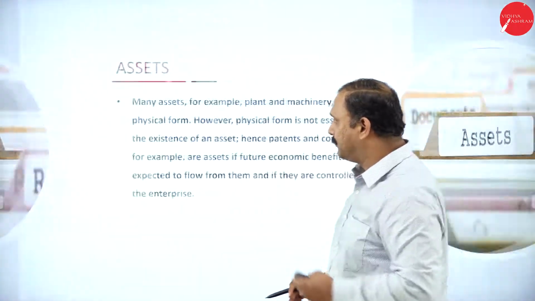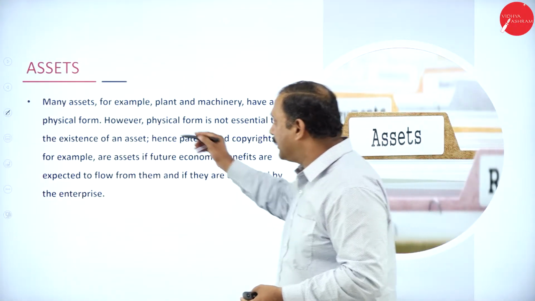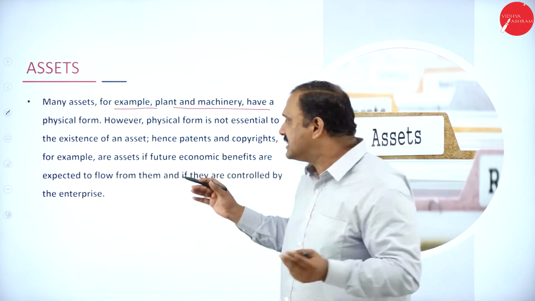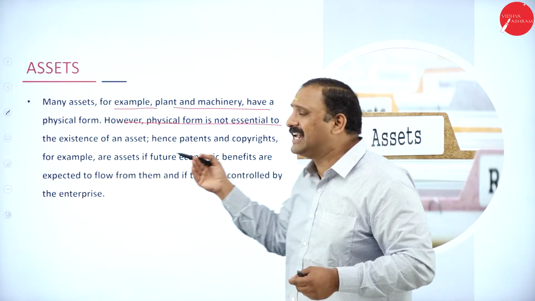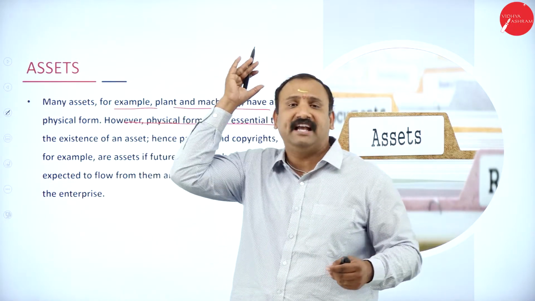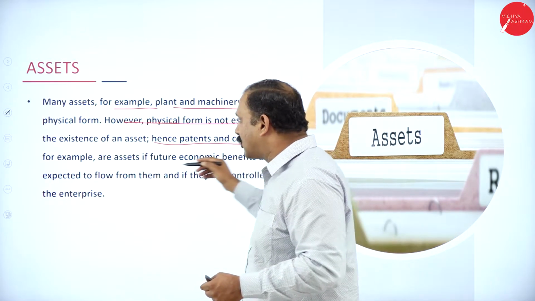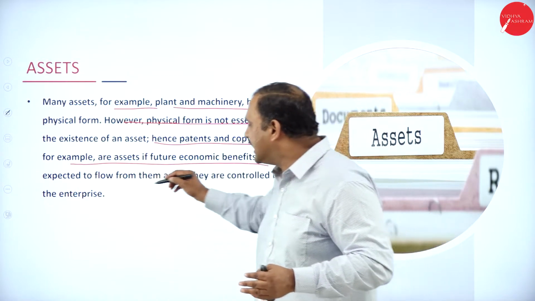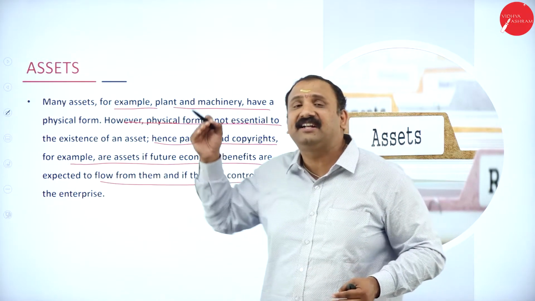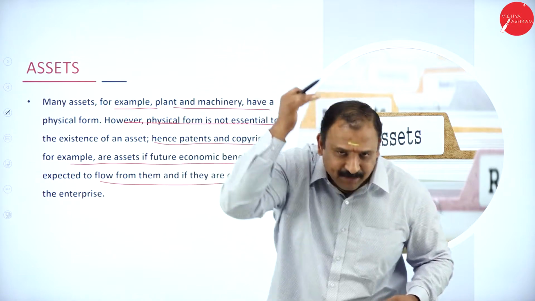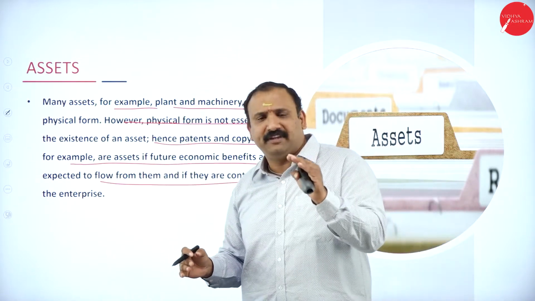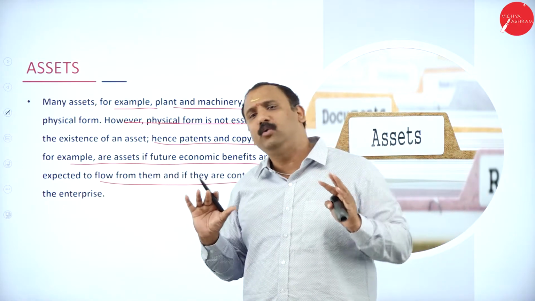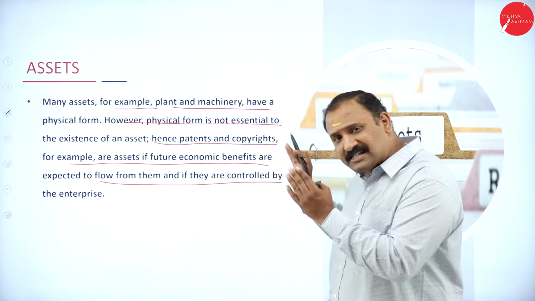Followed by, now many assets, for example plant and machinery, have a physical form. Definitely yes. However, physical form is not essential for the existence of the asset. Hence the patents and copyrights, for example, are assets. Its future economic benefits are expected to flow from them if they are controlled by the enterprise. Absolutely yes. Why? Because many of the assets, when we look for them, are in the physical format altogether, no doubt about it, because that's how we have always understood asset.